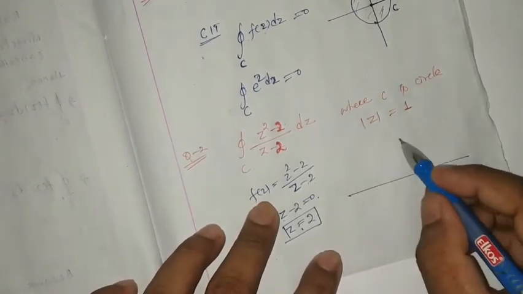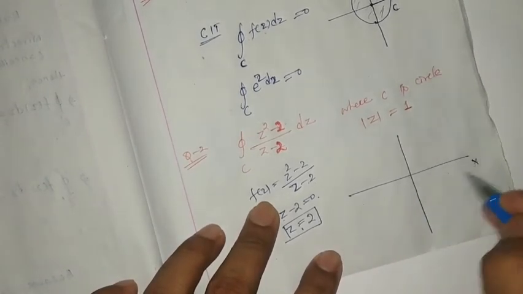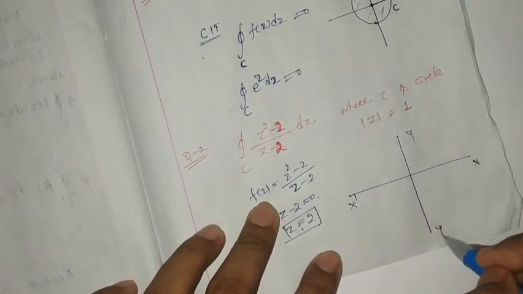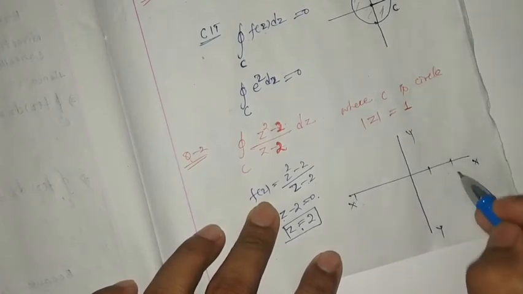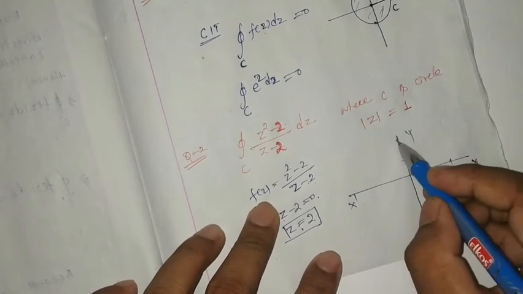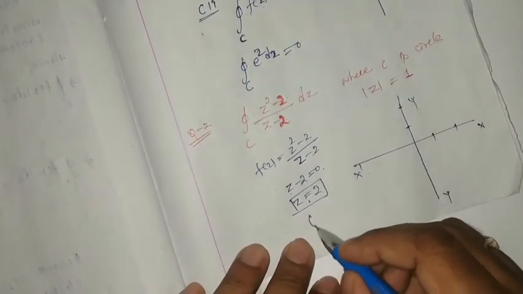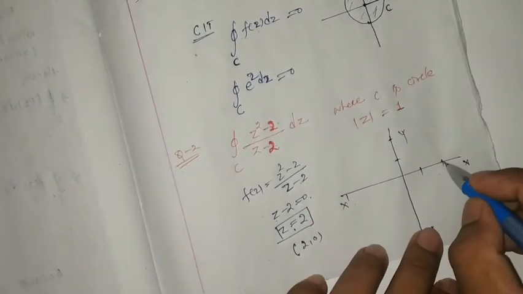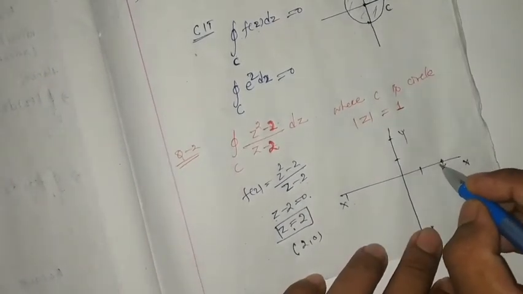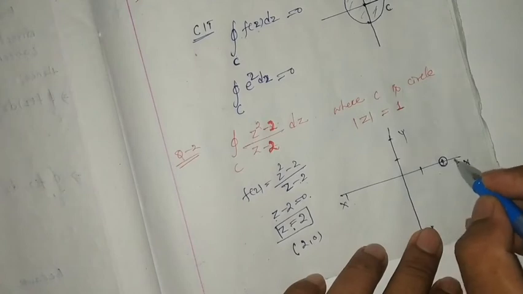First, we have to locate that point in the complex plane, with x-axis and y-axis. Suppose this is 1, this is 2, and this is i, 2i, like that. So z equal to 2 means the point is (2, 0). I located this point here in the complex plane.